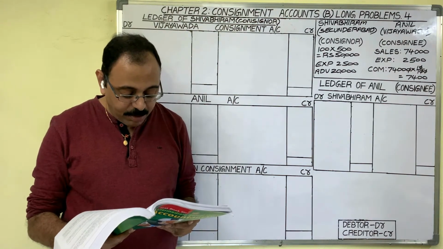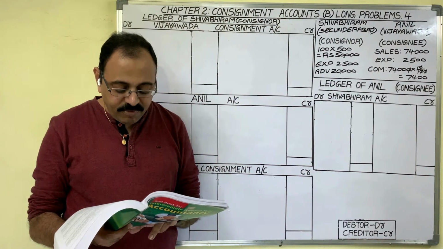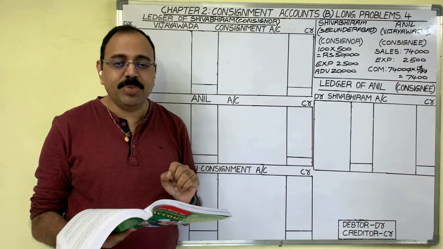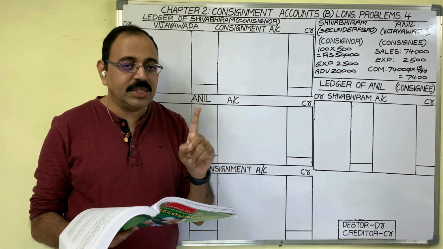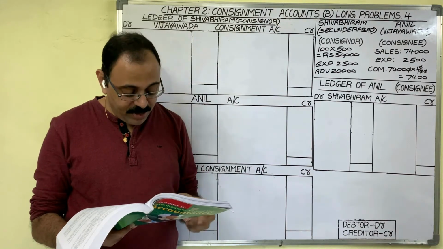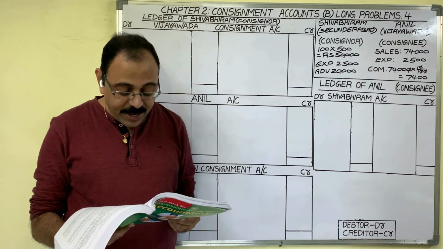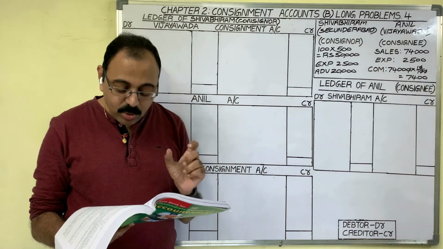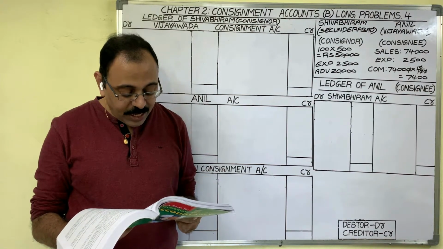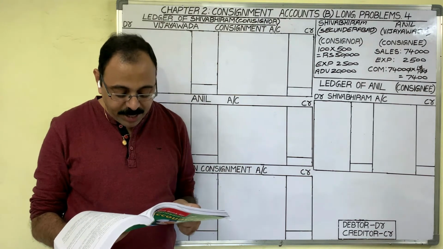Shivabhiram of Secunderabad consigned to Anil of Vijayawada 100 boxes of medicines at 500 rupees each. One box price is 500 rupees. 100 boxes are sent by the consignor. Shivabhiram paid freight and insurance amounting to 2500 rupees. Anil sent 20,000 as an advance payment against consignment.